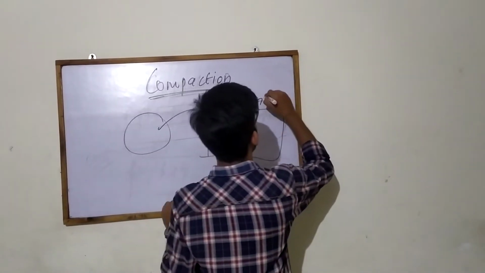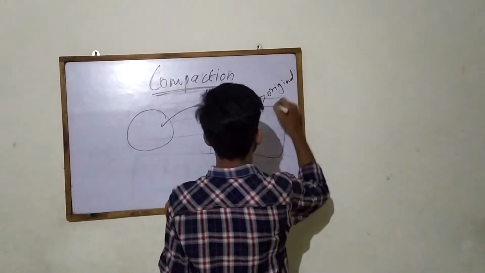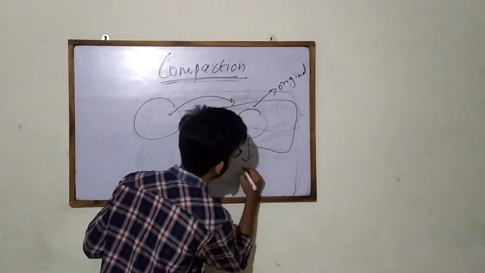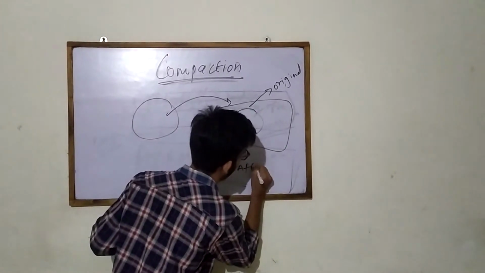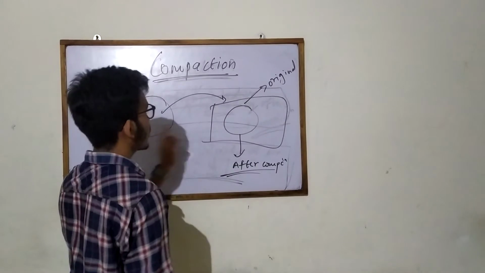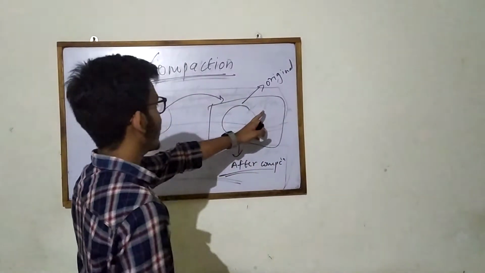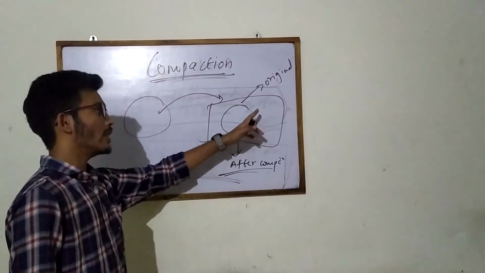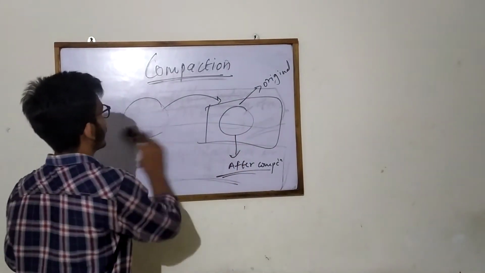Like the original area is this, and after compaction the area will become like this. Because of the process of compaction, the area will get less than the previous one.